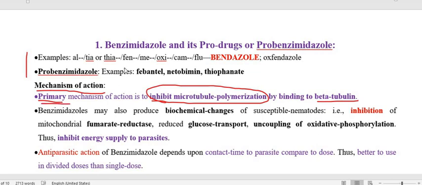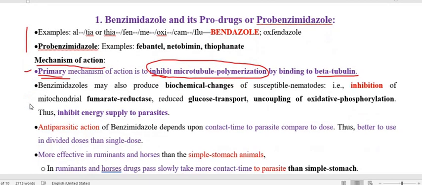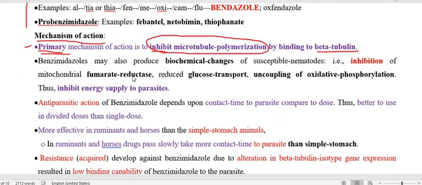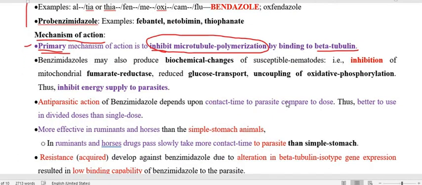If you are not recalling this primary mechanism of action to write, then you have to go for the other mechanism. The other mechanism of action of the drugs under benzimidazole or probenzimidazole is that they usually inhibit the energy supply system of the parasite or the worm.